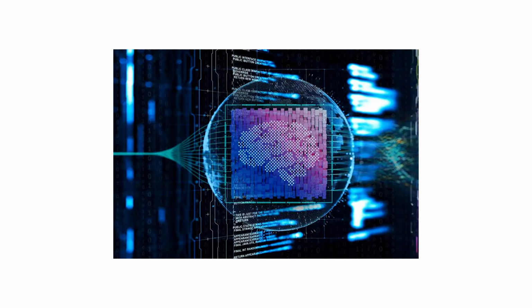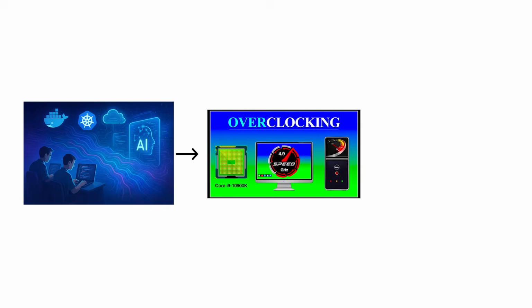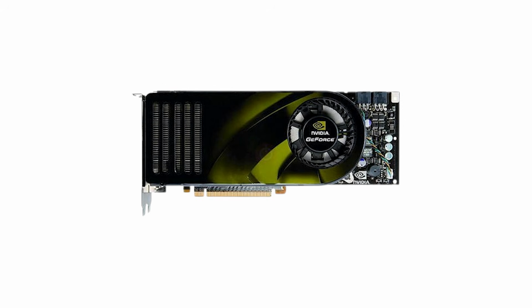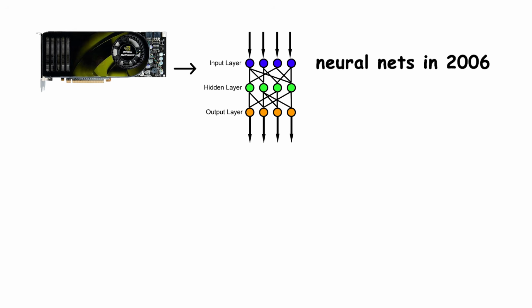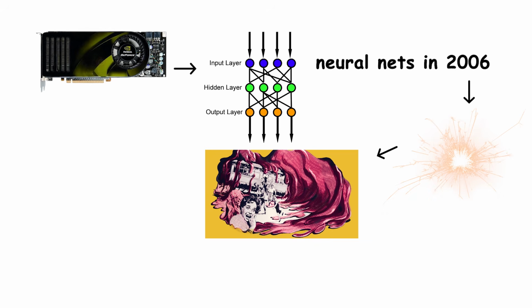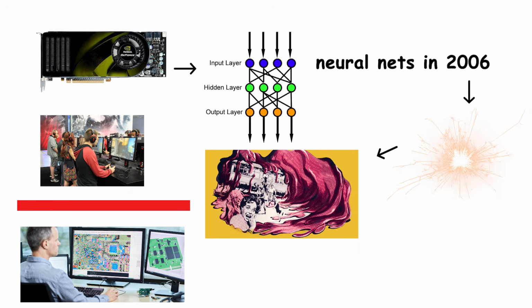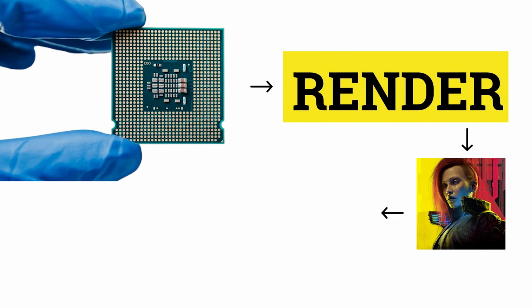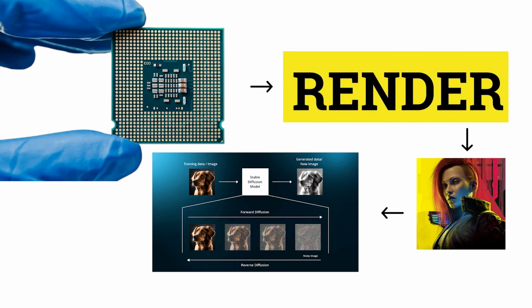The entire AI revolution began here. Curious engineers overclocking GPUs not for games, but for thought. A single GeForce 8800 GTX running neural nets in 2006 was the spark that would evolve into trillion-parameter monsters decades later. And even now, the line between gaming and research hardware keeps blurring. The same silicon that renders Cyberpunk also trains diffusion models for billion-dollar startups.